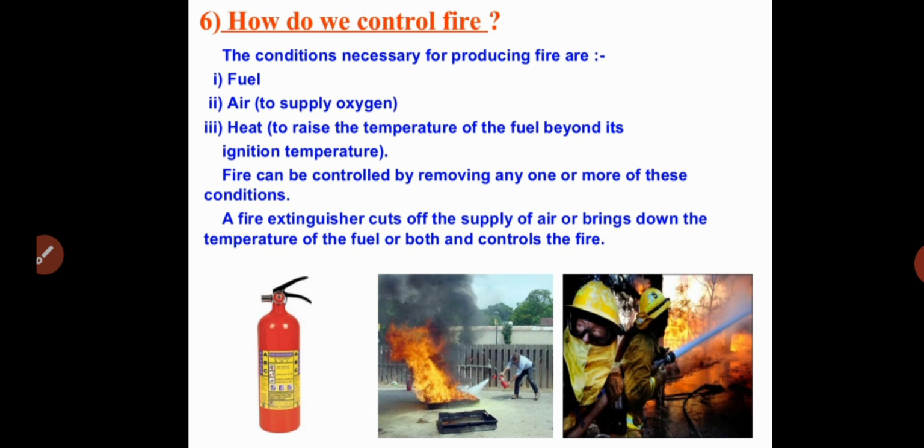The conditions necessary for producing fire are fuel, air and heat. Fire can be controlled by removing any one or more of these conditions. We can remove the fuel, remove the air, or remove the heat or ignition temperature, and then the fire will stop. So you see the picture here.